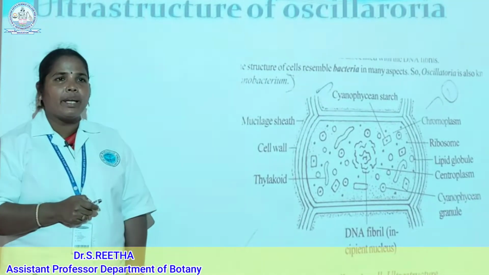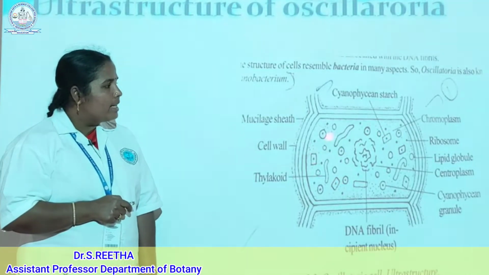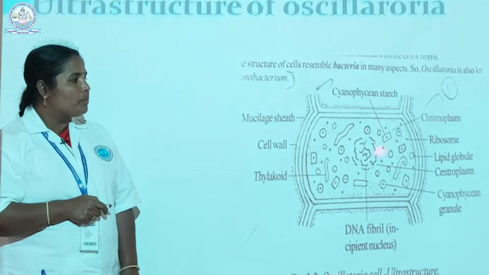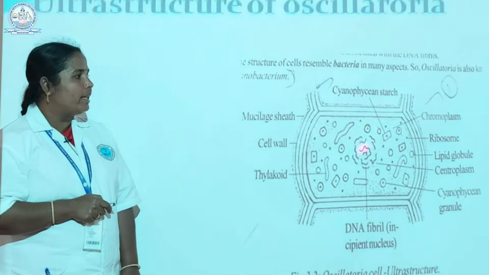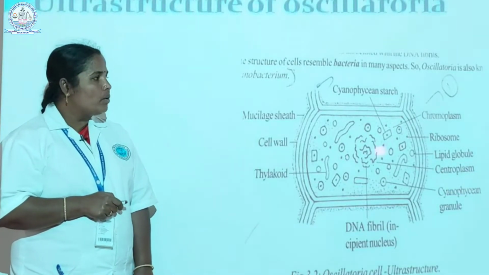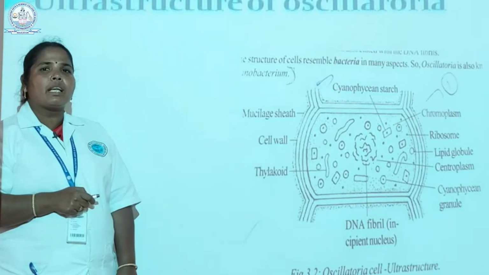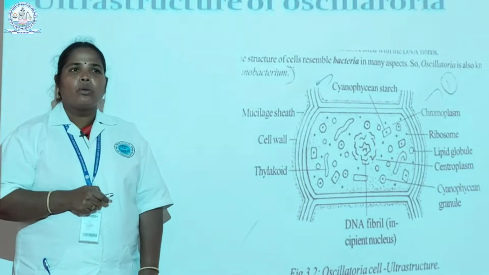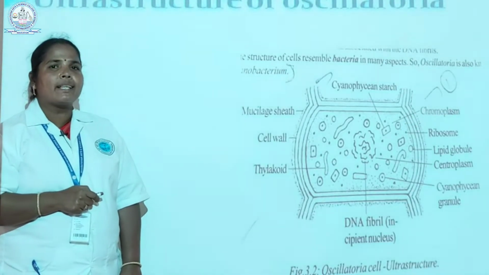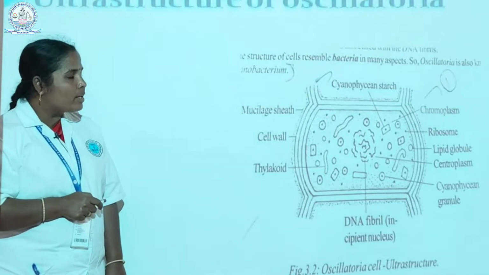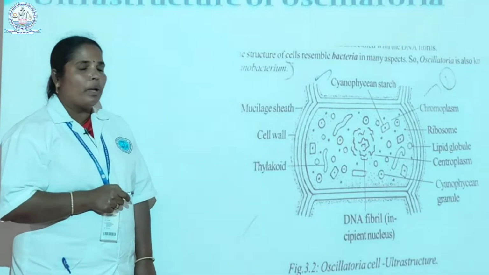It is represented by the DNA fibrils. Membrane-bound organelles such as endoplasmic reticulum, mitochondria and Golgi complex are absent in Oscillatoria. The next one is the outer layer, the chromoplasm. The photosynthetic pigments chlorophyll A, chlorophyll B and chlorophyll D are present only in the chromoplasm. Chromo means colored pigment. Then the reserve food materials are present in the central portion, the centroplasm.